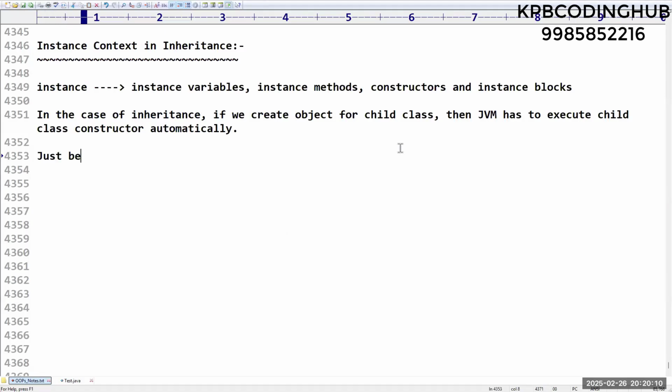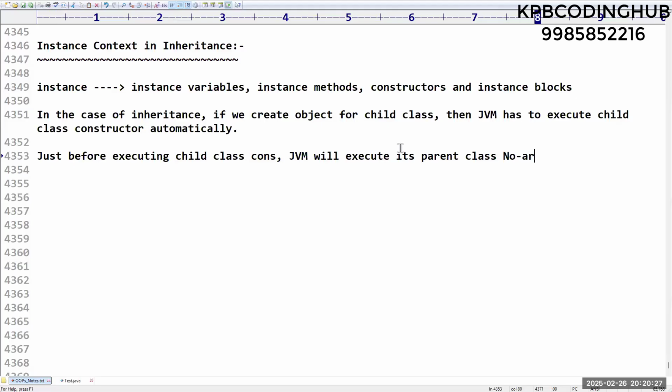But just before executing the child class constructor, JVM will execute its parent class no argument constructor. Please remember, parent class no argument constructor. If it is available, it will execute. If it is not available, what will happen? The compiler will create the no argument constructor, right? Based on that, it will execute. This is nothing but the flow.